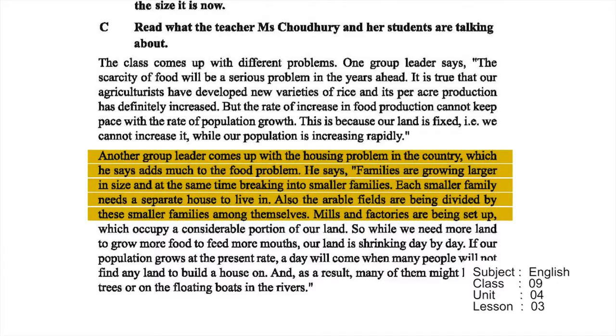Mills and factories are being set up which occupy a considerable portion of our land. So while we need more land to grow more food to feed more mouths, our land is shrinking day by day. If our population grows at the present rate, a day will come when many people will not find any land to build a house on.